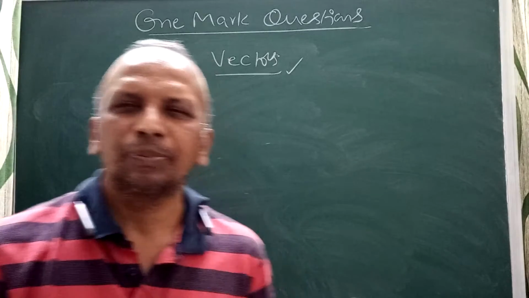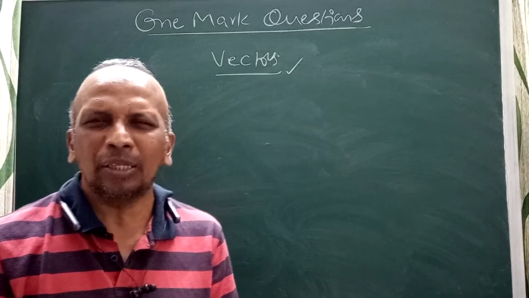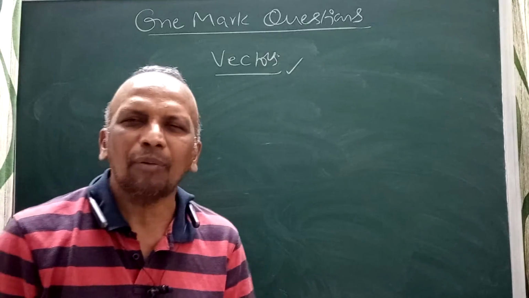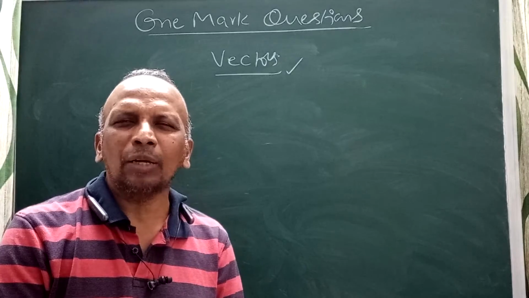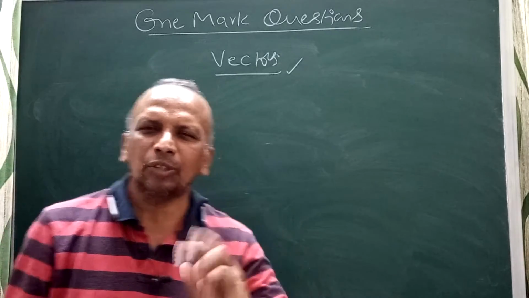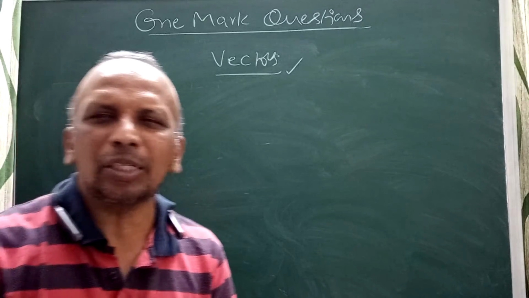Only very few points were deleted from this topic; I am going to discuss the rest. No doubt in that. So tomorrow my concentration will be vectors and 3D, and I will try to complete both topics together.